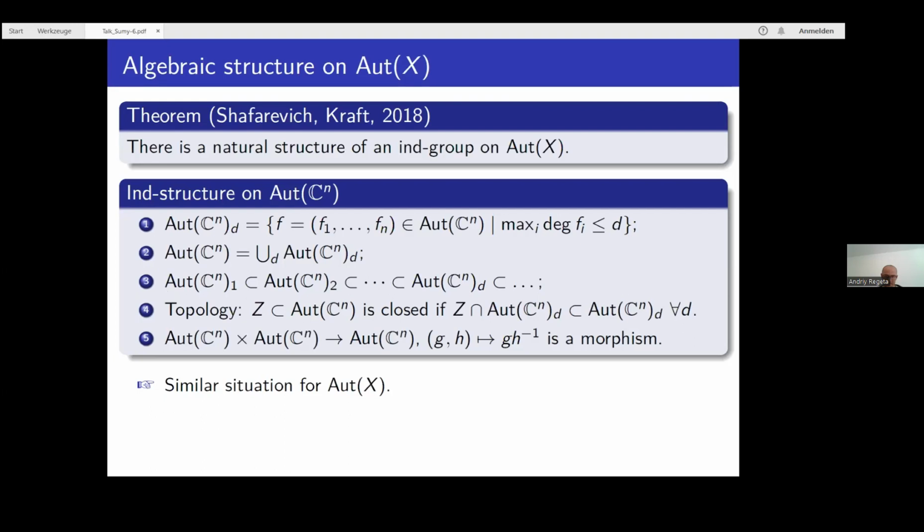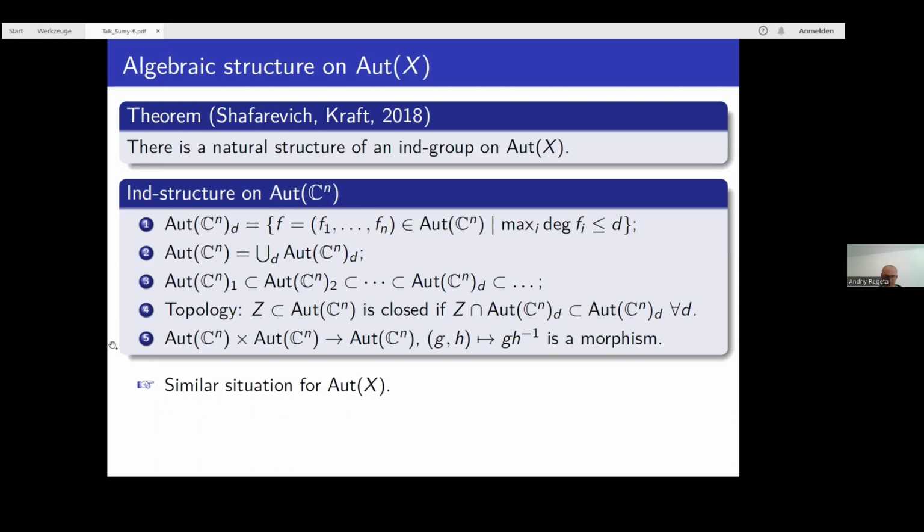They form a sequence of algebraic varieties such that each element in the sequence is a closed subset in the next one. This allows us to define a topology on the automorphism group of C^n, namely a subset Z in Aut(C^n) is called closed, or respectively open, if the intersection of Z with each finite dimensional piece is closed, respectively open, in this finite dimensional piece.